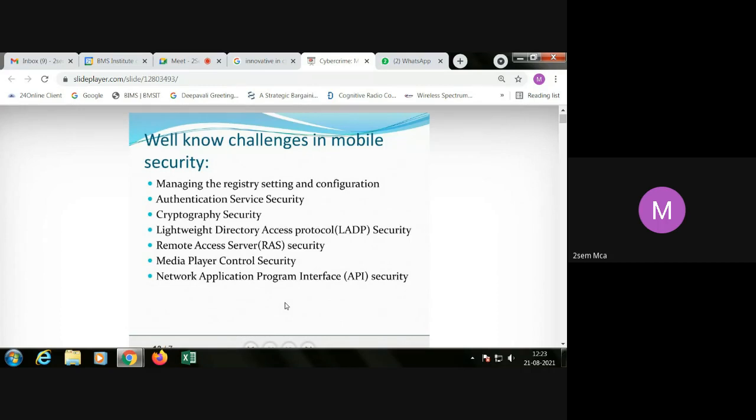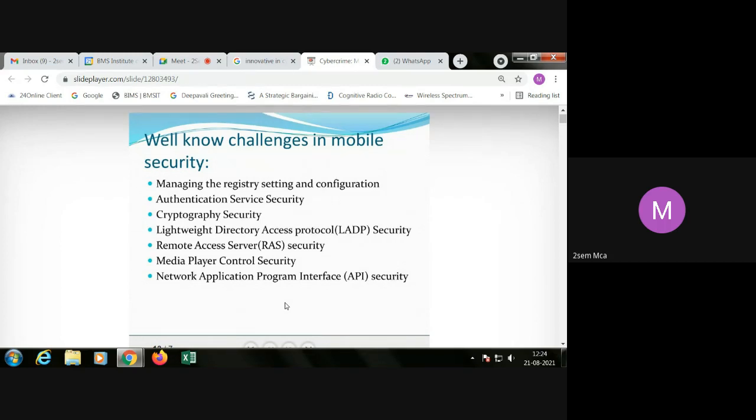You can limit the accessibility of some applications. That way you protect your device somewhat by setting up the configurations or registries present in the mobile phone as well as in server machines.